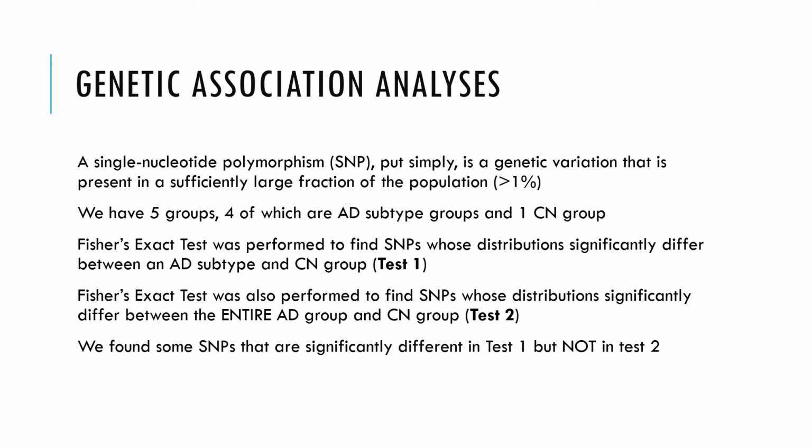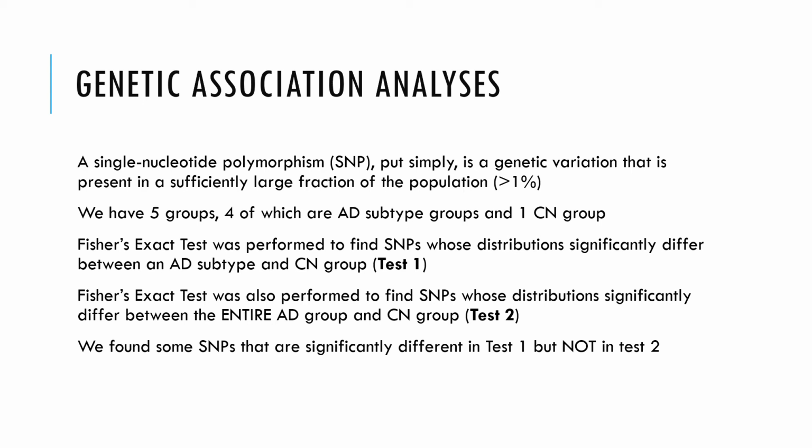A single nucleotide polymorphism is a genetic variation that is present in a sufficiently large fraction of the population, usually greater than 1%. The subjects are divided into 5 groups, 4 AD subtype groups, and 1 control group. In our first test, the Fisher exact test was performed to find the SNPs whose distribution significantly differ between an AD subtype and the CN group.